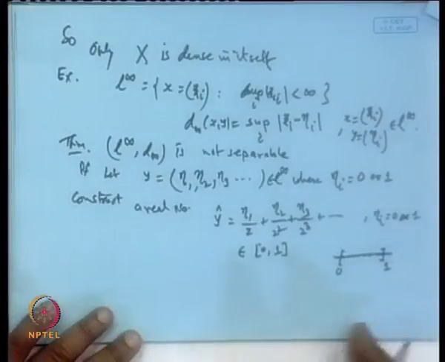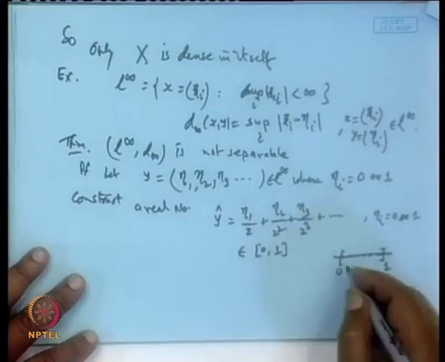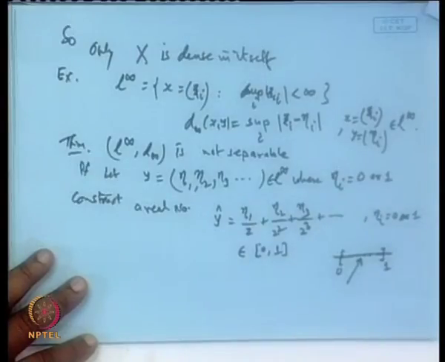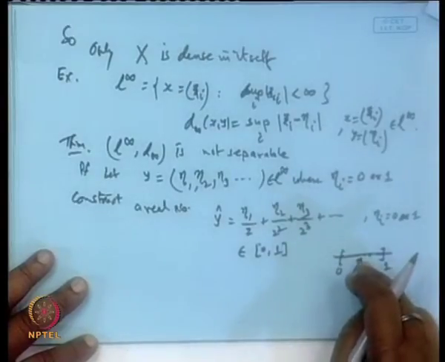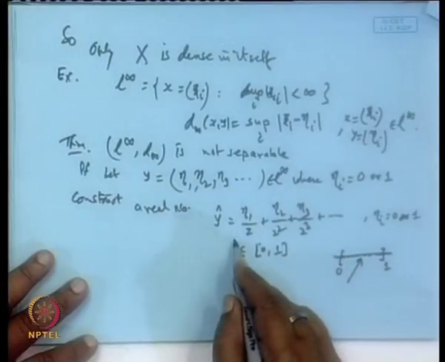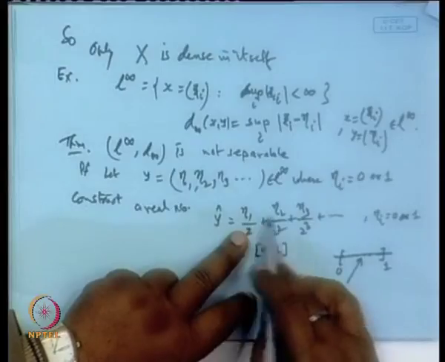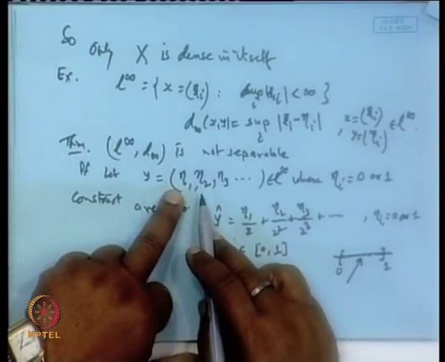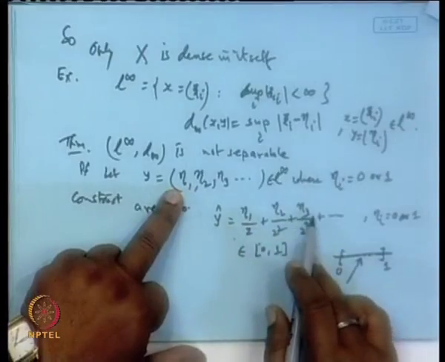Clear? Now, let us take it otherwise. Suppose I pick up a point in this interval. Any point in this interval can be expressed into this form. So, take the numerators only. You can construct a sequence y whose coordinates are eta 1, eta 2, eta 3.